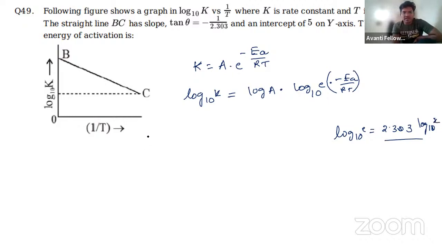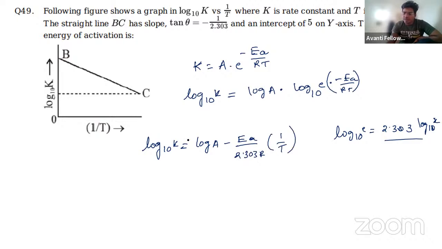So finally we can convert it into log10 K = log A - Ea/(2.303 R) × (1/T). Now if I plot this graph, you can clearly say this is like y = mx + c.